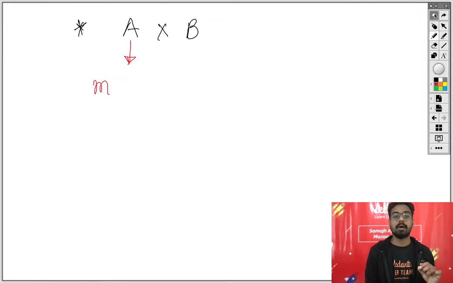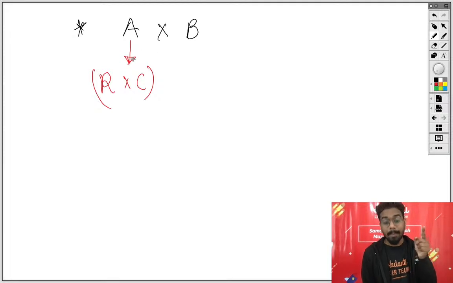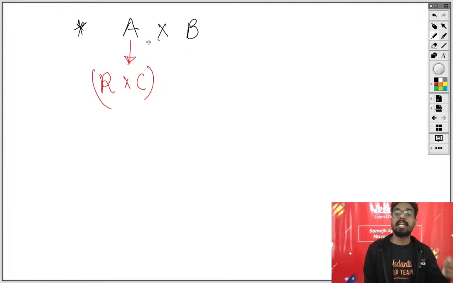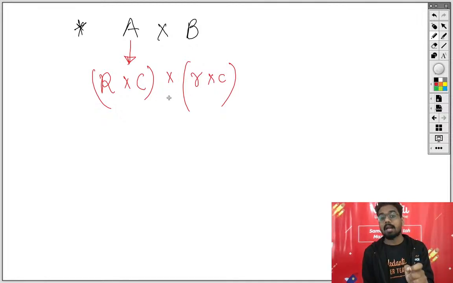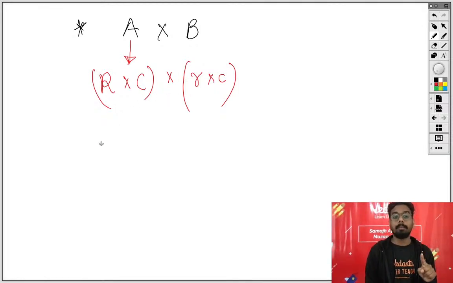Now if matrix B is multiplicative with matrix A, then let's call the number of rows small r and the number of columns small c. If two matrices are multiplicative, then the number of columns in the first matrix should be equal to the number of rows in the second matrix for sure.